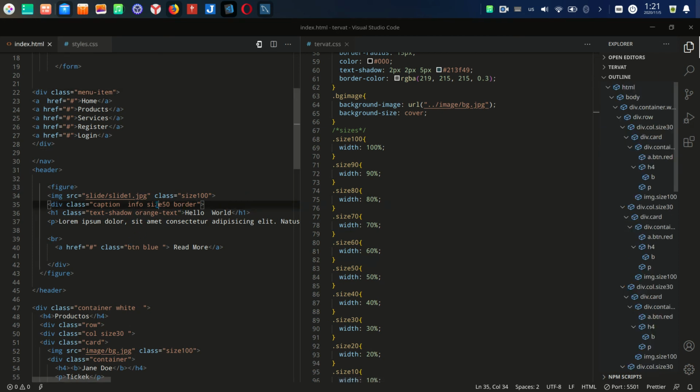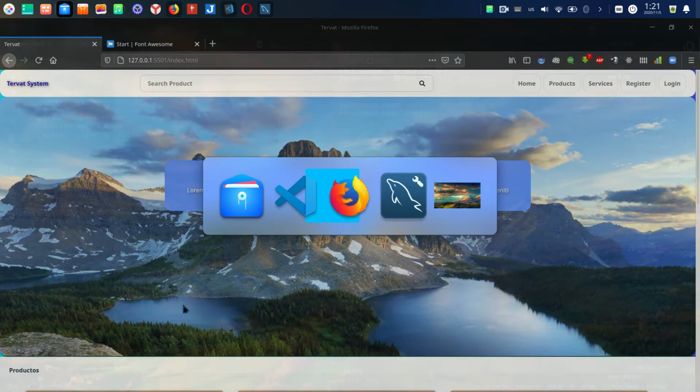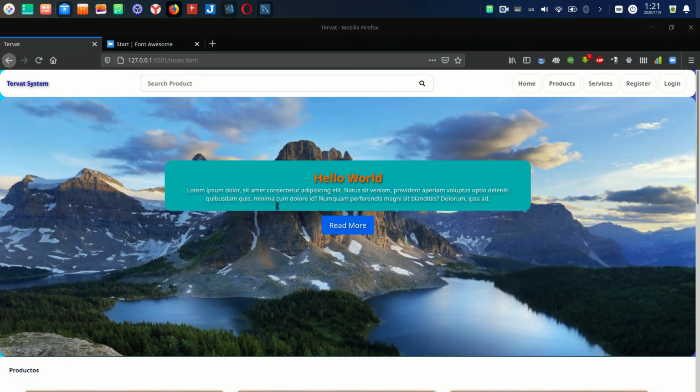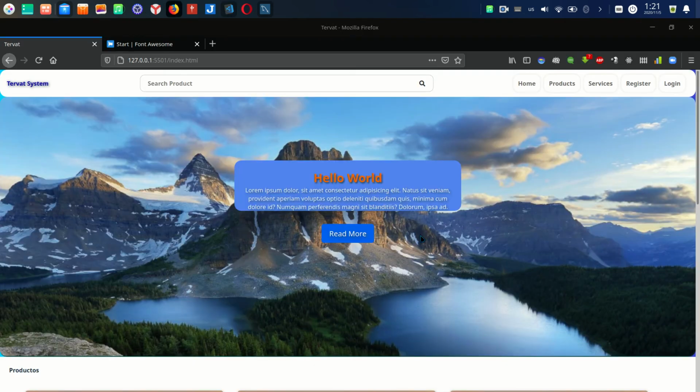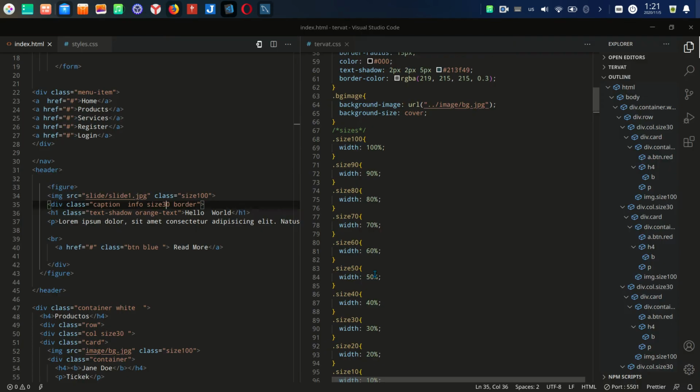I have another size, the caption. That is the caption. I'm not sure it works. We can change to 3. Understand? Yes, it works. You see, it works. Okay, that's well.